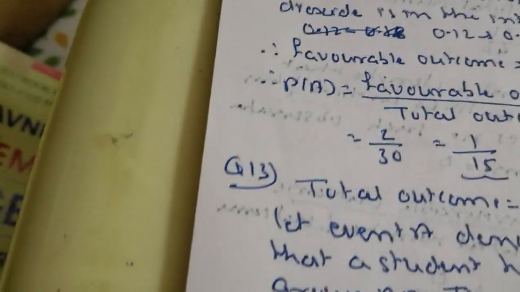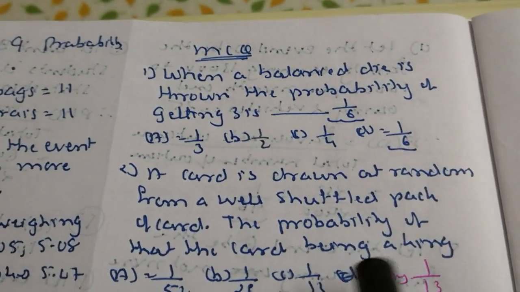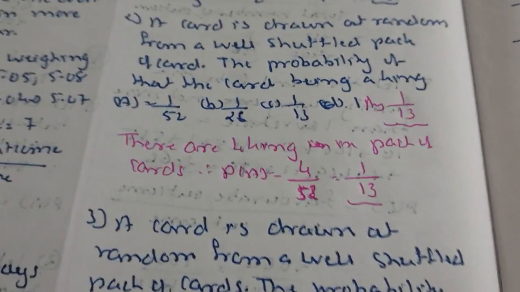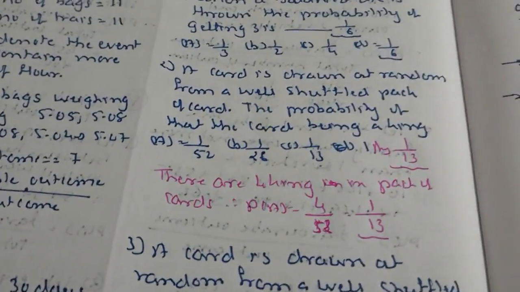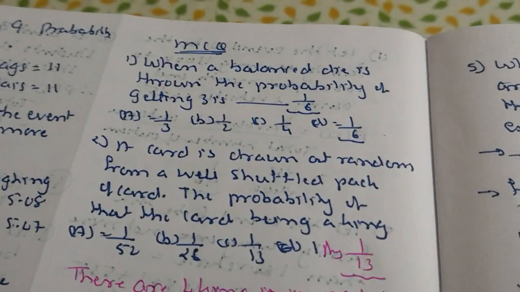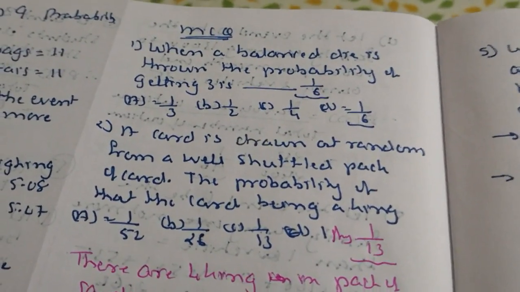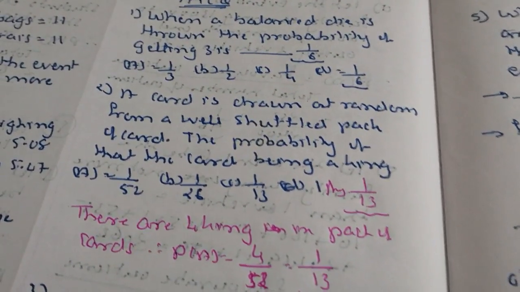Now we are going to see some MCQs. When a balanced die is thrown, the probability of getting 3 is dash. When a balanced die is thrown once, you can get 1, 2, 3, 4, 5 or 6, so the total outcomes are 6. The favorable outcome of getting 3 is 1. So the answer is 1 upon 6.